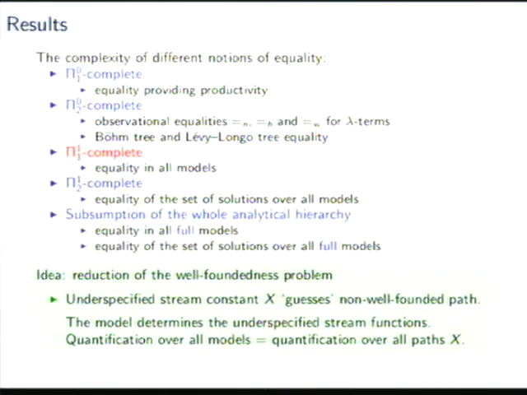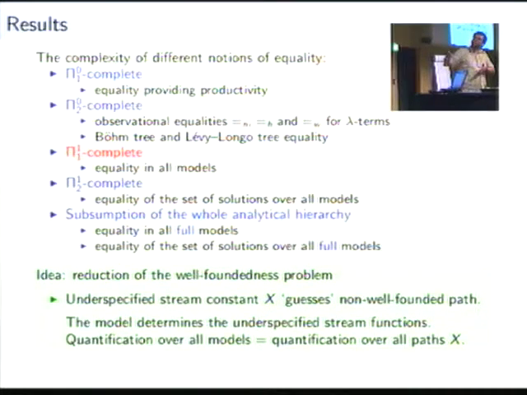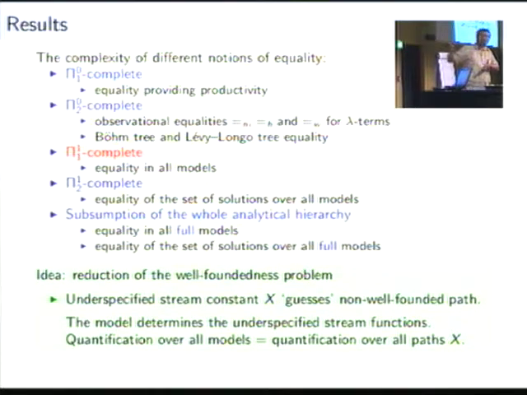Is there enough time? Or I should probably wrap up. So the idea for the proof of the Pi11 is to reduce the well-foundedness problem, and the crucial point is the quantification over all models, because the model determines the interpretation of the under-specified functions. Then you can use some stream constant x that is under-specified to guess a non-well-founded path through a computable relation.